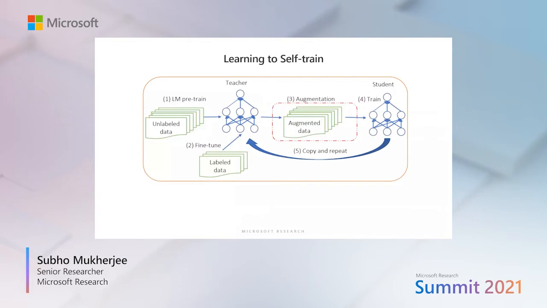For most of the practical tasks, you have some labeled data and large amounts of task-specific unlabeled data. Self-training as a semi-supervised learning has been quite effective in these settings, where you train the teacher model on some amount of labeled data. You apply the teacher model to the task-specific unlabeled data to collect the logits, which we call the augmented data. This augmented data can be used to train a student model. The teacher and student model share parameters and the training is repeated until convergence. However, a typical challenge with this setup is error propagation from the noisy pseudo labels.